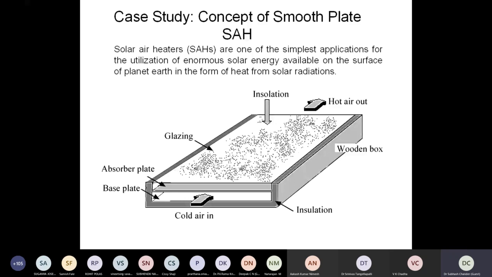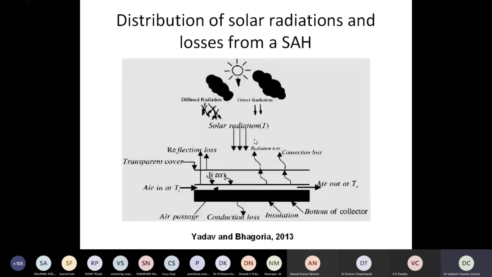So cold air will come, and after taking heat from the back of the absorber plate, it will get energized. Temperature will increase, and hot air will come out from the solar air heater section, and we can make use of that for certain applications, right? So this is the basics.